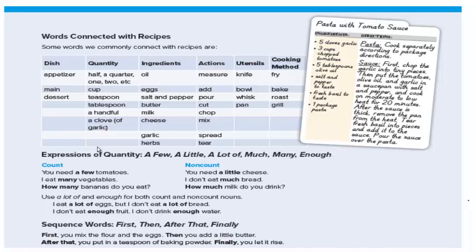Use a lot of and enough for both countable and non-countable nouns. I eat a lot of eggs, but I don't eat a lot of bread. I don't eat enough fruit, but I don't drink enough water.